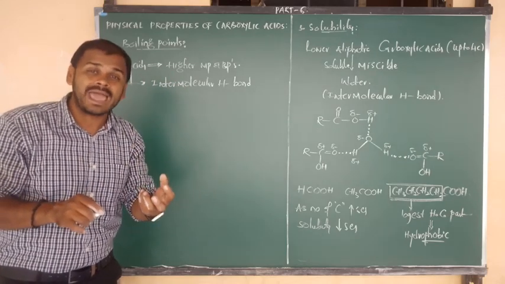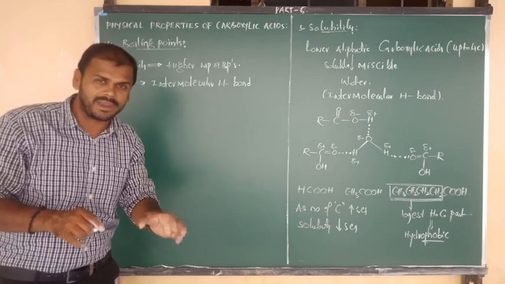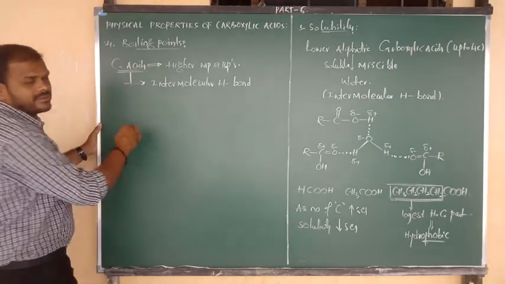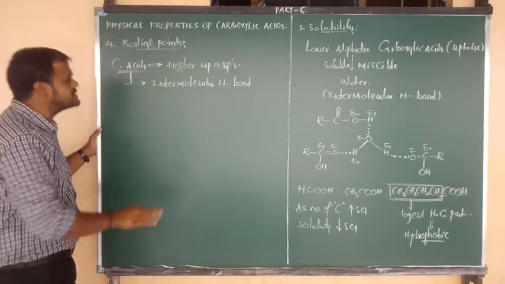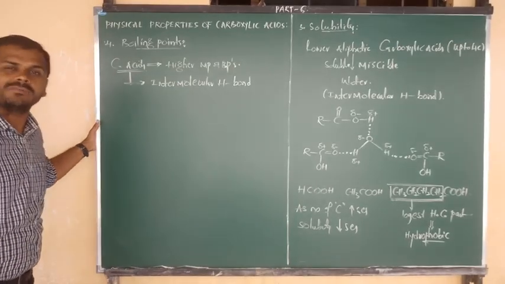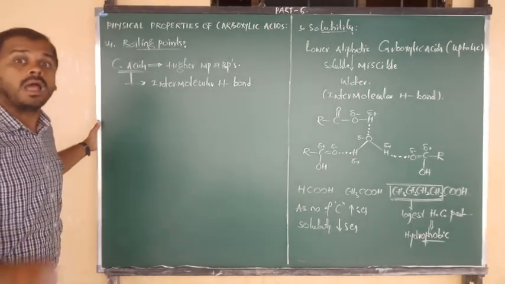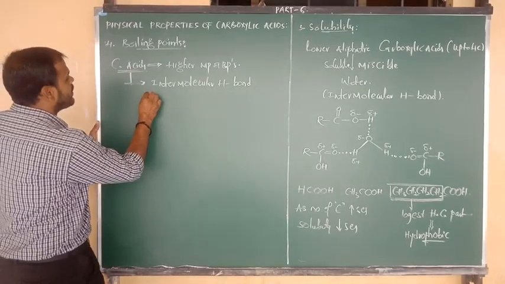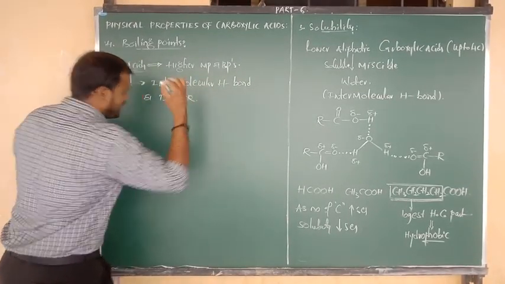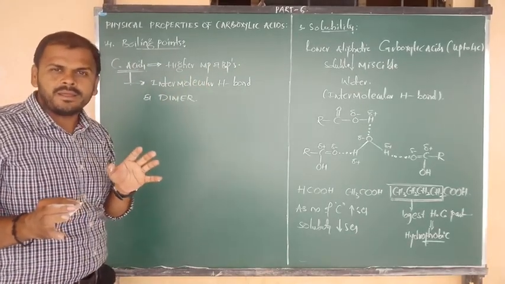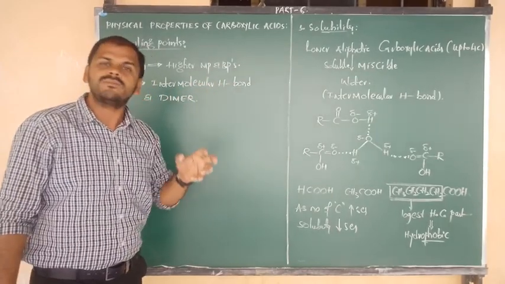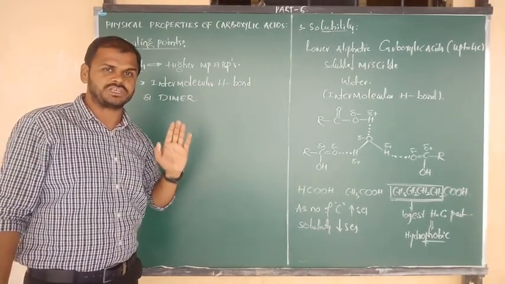So what is meant by dimer? I am going to show the meaning, but try to remember first of all. Most carboxylic acids have higher melting and boiling points because they are capable of forming intermolecular hydrogen bonds, and they exist in the form of a dimer. What is meant by dimer and how do they form the intermolecular hydrogen bond? That I am going to show you in the form of a structure.